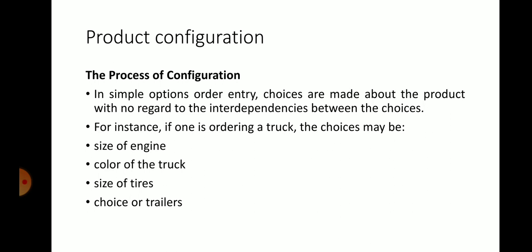See, what may be the choices of the customer? The color of the truck may be a choice of the customer, size of the engine, size of the tires, or choice of trailers, whether the trailer is required for the truck or not. See, these choices will be given to the customer. So this is about the product configuration. Okay, this is a simple instance.